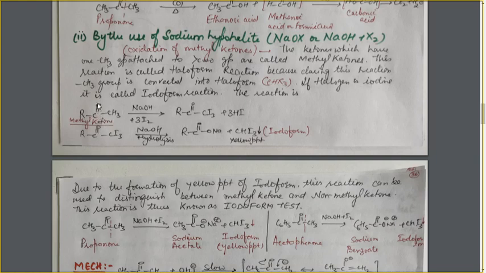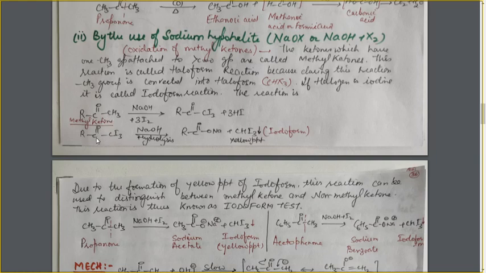On the C double bond O group, there is one CH3 group on one side, and on the other side it is having the R group. First of all, this will react with a mixture of NaOH and I2, and these three hydrogen atoms will be removed or substituted by the iodine atoms. So these hydrogens will combine with iodine to form HI, and the three iodine atoms will be placed on this carbon atom to make it CI3.